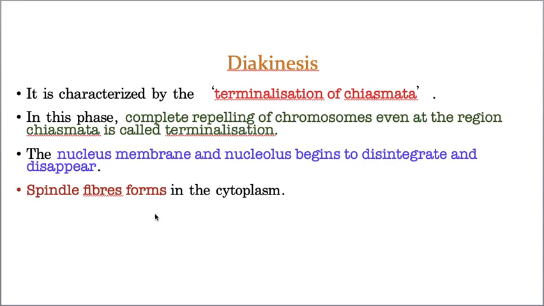Zygotene. Zygotene is characterized by synapsis. Next one, pachytene. Pachytene is characterized by crossing over. Next one is diplotene. Diplotene is characterized by repelling of the chromosomes except at the junction of the crossing over, resulting in chiasma or chiasmata, whereas diakinesis is the complete repelling of the chromosomes, called terminalization. So five subphases, five characteristic points.